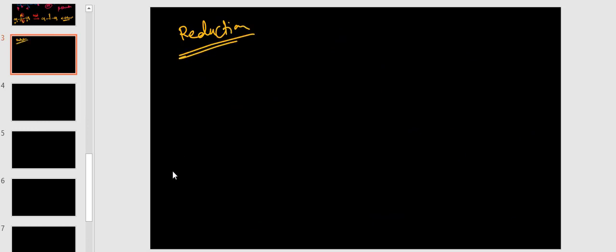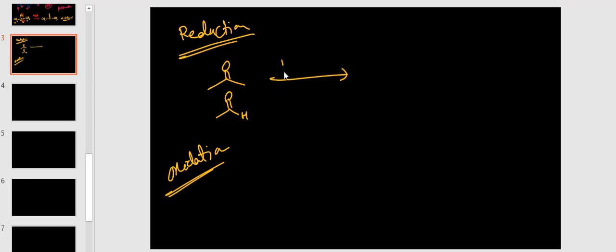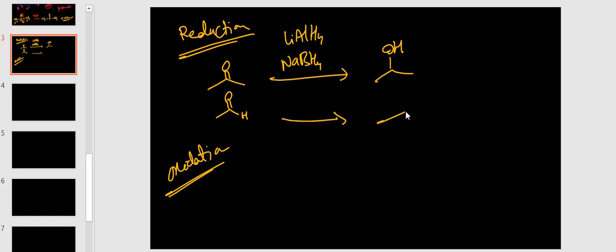Then reduction and oxidation. It depends on the reagents. Suppose aldehyde or ketone is there. These are reacting with sodium borohydride or lithium aluminum hydride. These are undergoing reduction and forming alcohol. Here it is forming alcohol, ethyl alcohol and propanol. Okay, oxidation.